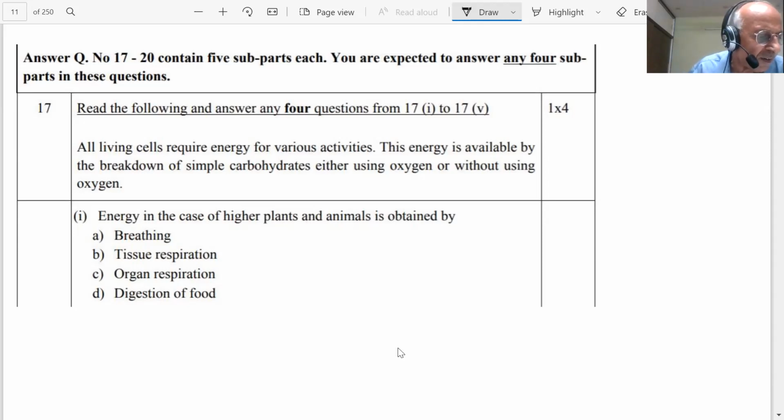So energy in the case of higher plants and animals is obtained by breathing. Tissue respiration, yes. There is a tissue respiration process which takes place in the plant. So, student, the correct answer is B.